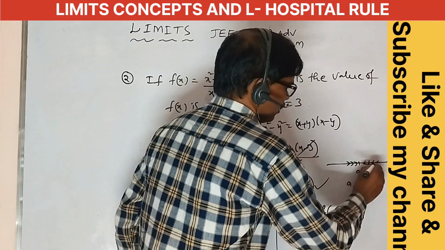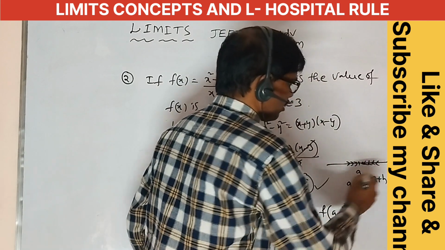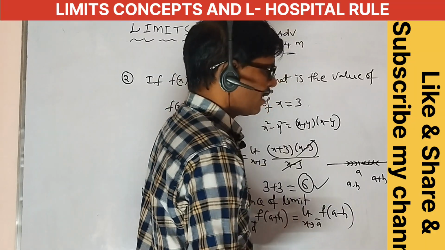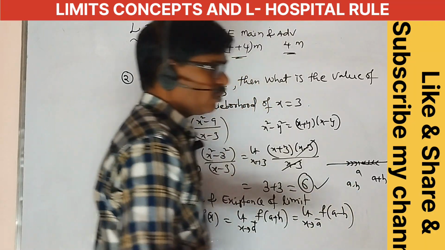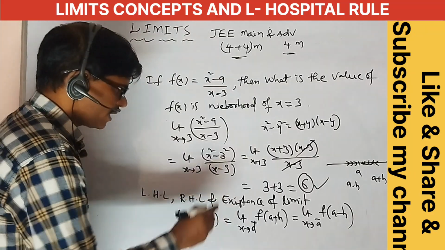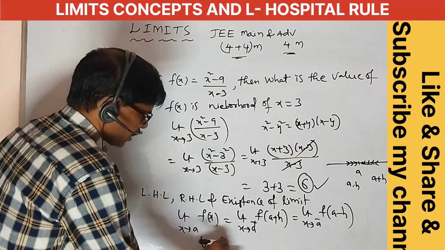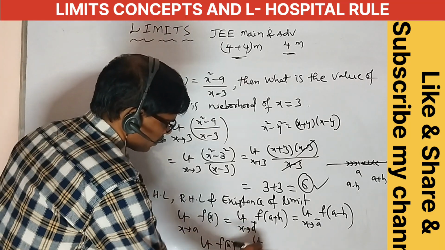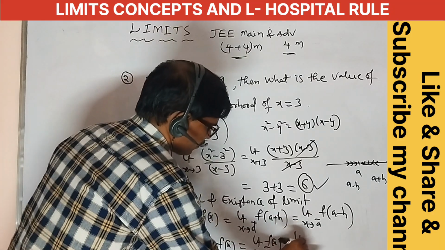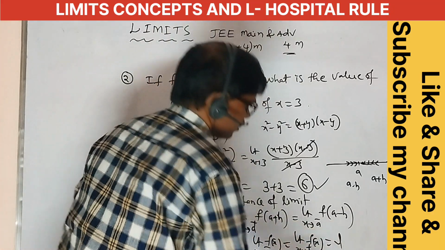Here a is the approaching value, this is a plus h, the small value of a plus h. Okay, a plus h is the limit extends to a plus, and a minus is the limit extends to a minus h. Okay, this is what it means for the limit to exist: limit as x extends to a of f of x equals limit as x extends to a minus of f of x equals limit as x extends to a plus of f of x equals l.